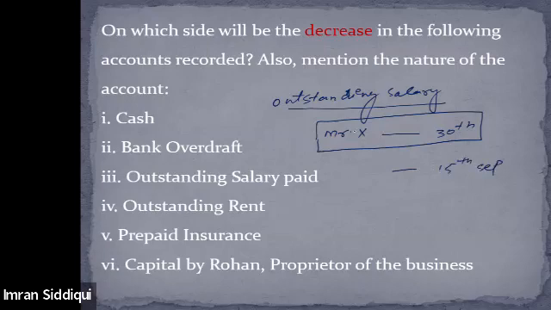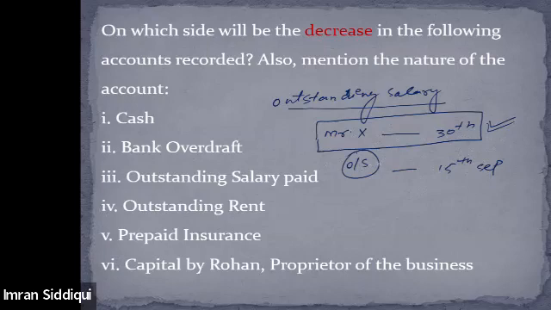That means salary is outstanding. If I have not paid Mr. X salary on 30th, which should have been paid on 30th, but instead the salary remains unpaid till 15th of September, that means salary is outstanding for 15 days. So this is considered as the outstanding salary.